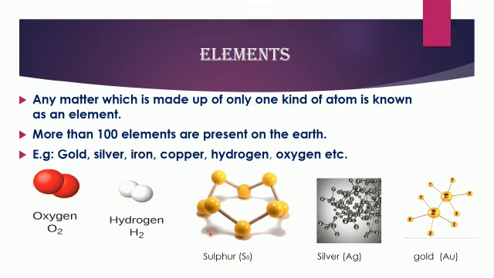Sulfur is made up of 8 sulfur atoms. Silver is made up of silver atoms. Gold is made up of gold atoms. Like this, more than 100 elements are present on the earth.